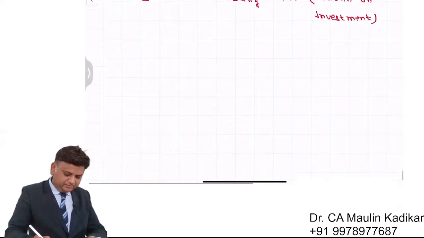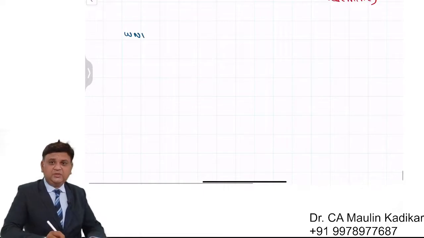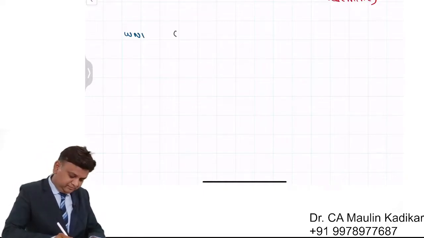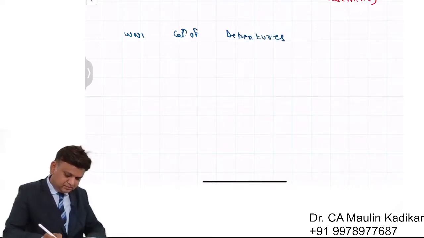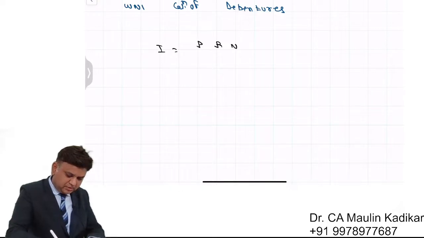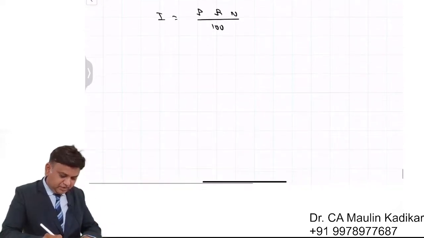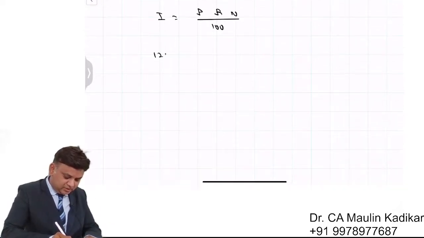Write down working note number 1, calculation of debentures. So I is PRN upon 100. Amount of interest is 1,20,000.